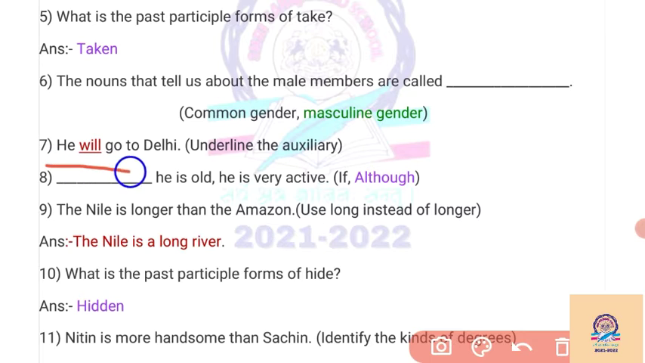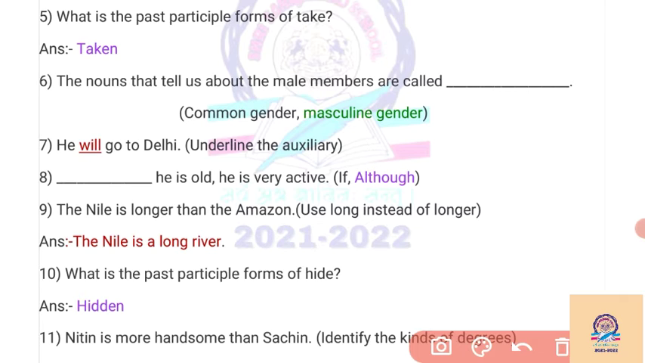Then, he will go to Delhi. Here once again we have to underline the auxiliary verb. So will becomes the auxiliary verb here. Then, blank, he is old, he is very active. If, so, the condition here, but although, that is the contrast here, the opposite idea. So although is the proper answer to fill up this blank.